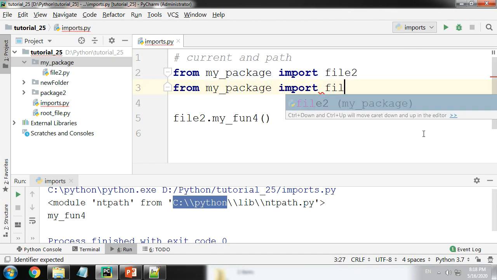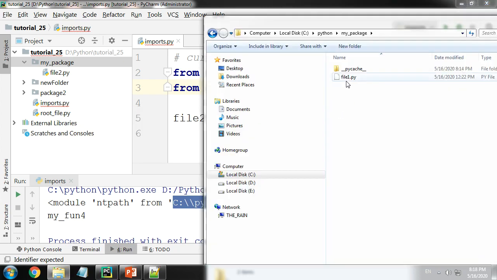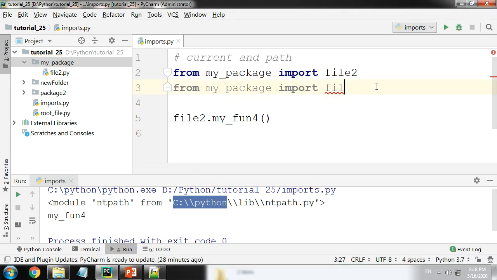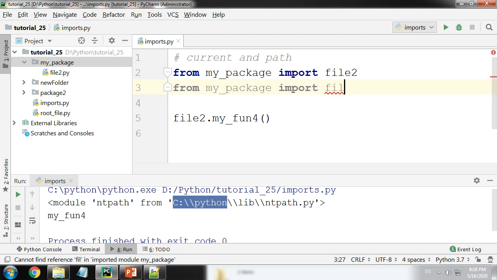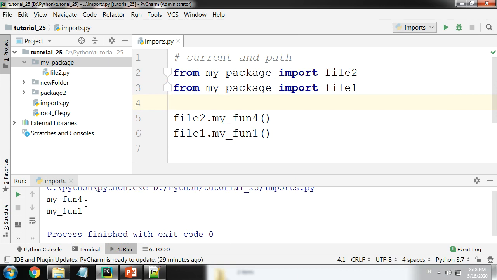See, your IntelliSense is not going to work here because I have just added this. Okay, I need to close PyCharm, refresh it and then open it, and then IntelliSense will work. But for now, let us just do this, file1, and it's going to work. If I do file1.function1 and run it, you see that I'm able to import.